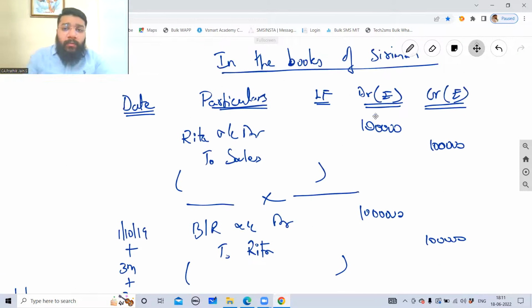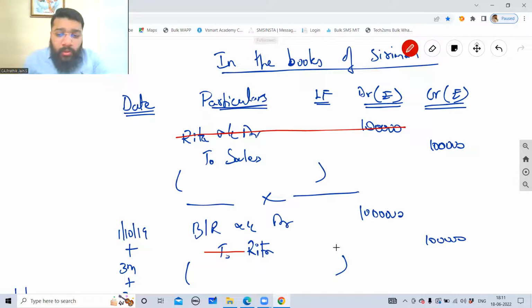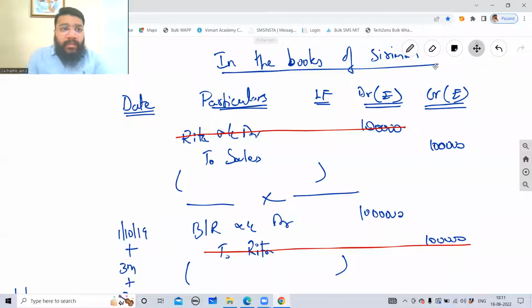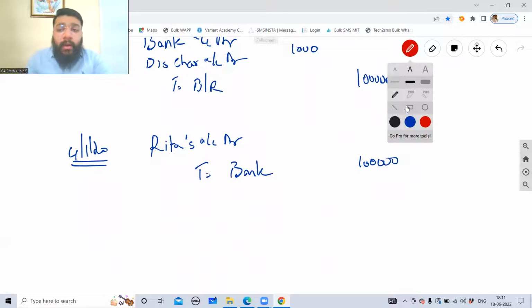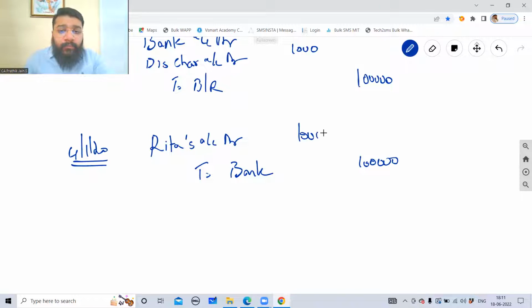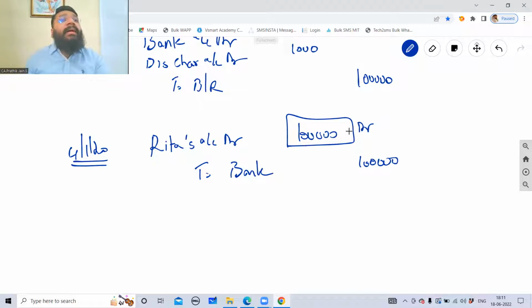Rita's account got opened during the credit sale. It got closed during the execution of the bill of exchange. So now again you have to reopen Rita's account because we have not yet received money from Rita. So by debiting Rita, this means this much money we have to recover from Rita in future.